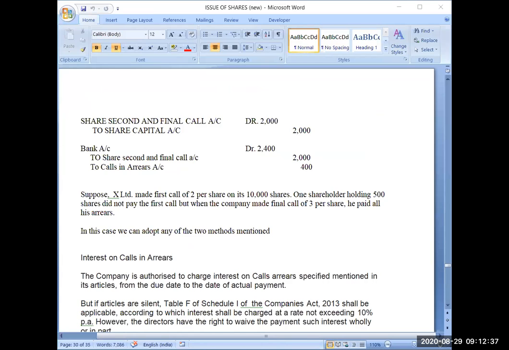But calls in advance is that some of the shareholders have paid the amount in advance. Before the amount gets due, the shareholder has paid us the amount. That is called calls in advance.